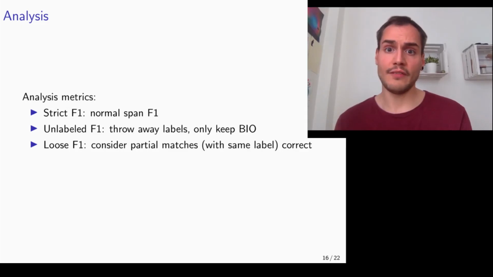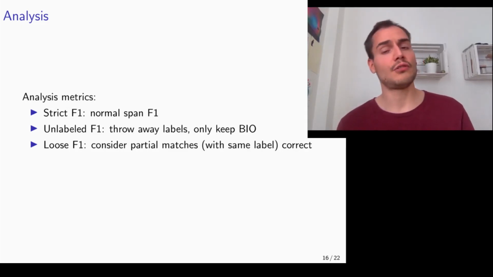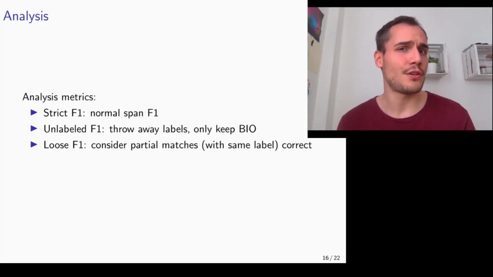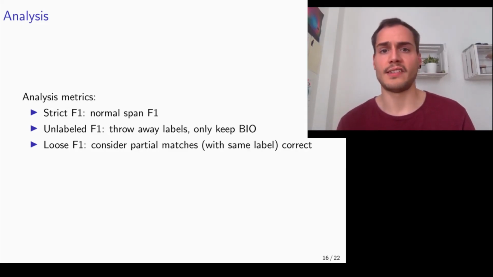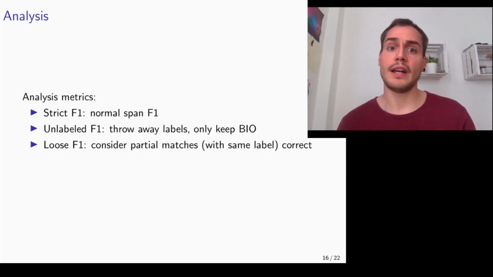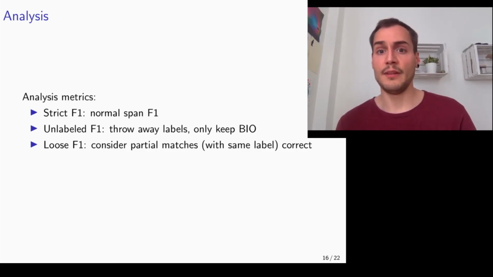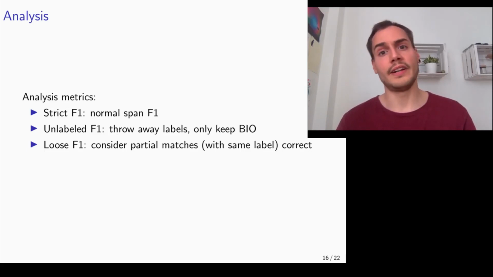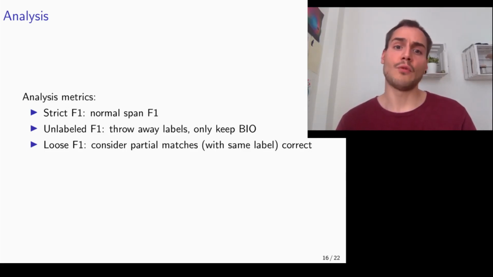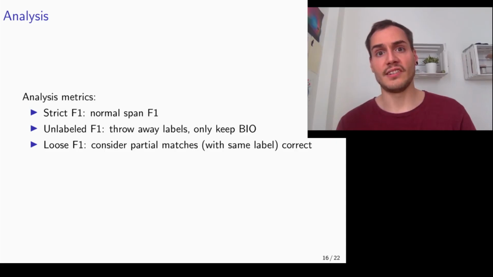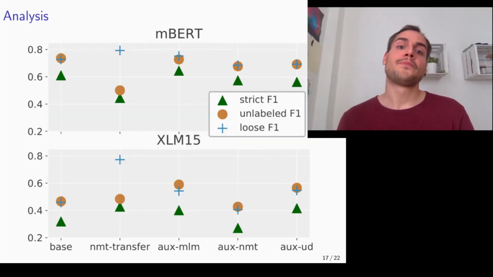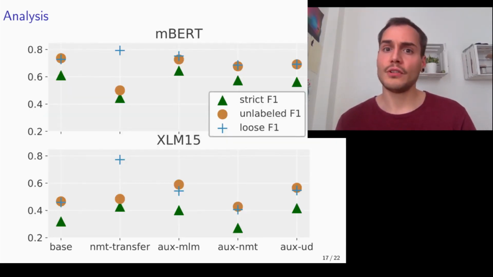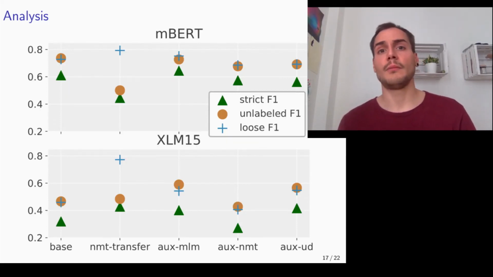Regarding slots, we evaluate our models using F1 score variants to understand whether the detection or the classification of the slots is the bottleneck. The metrics we employed are strict F1 score and two relaxed variants. Unlabeled F1 score considers the correctness of the span ignoring the labels, whereas loose F1 score considers partial matches as true positives. We here show the scores averaged over all 12 languages for each model using multilingual BERT and